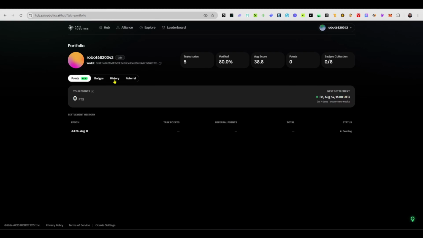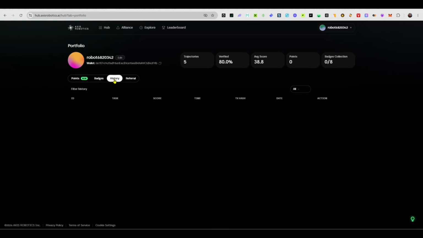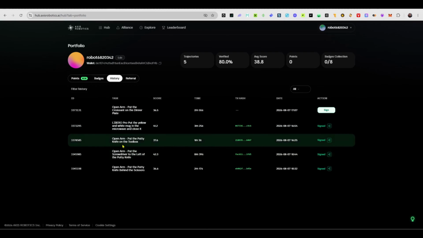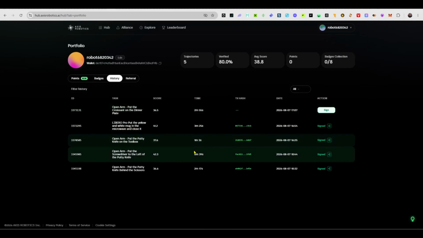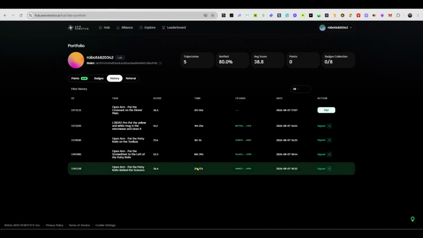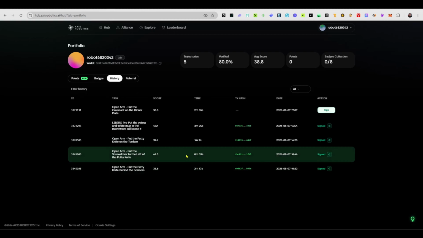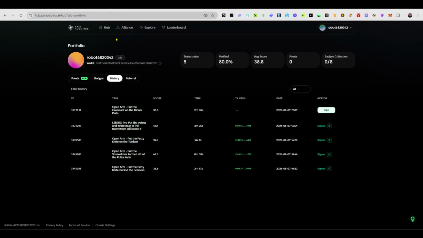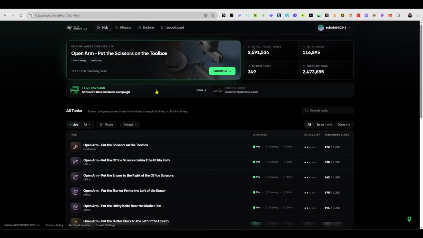So if I click on the history tab like this one I hover over right now, you would see these are the transactions that I have completed and you can see the time. Some of these transactions are practical headaches, but I'll show you how to get them done. Okay, so now we're going to go back to the hub. I'll click on the hub, go back home.